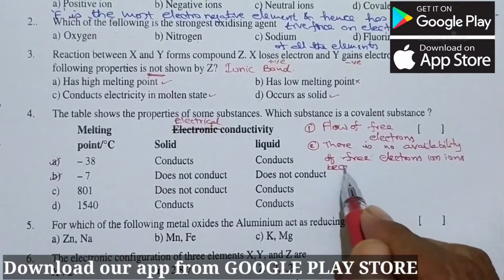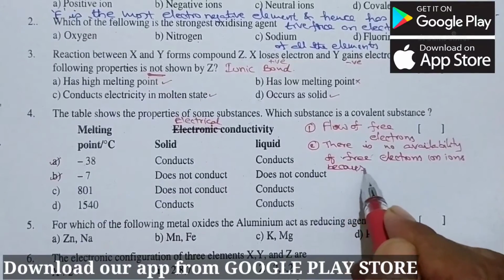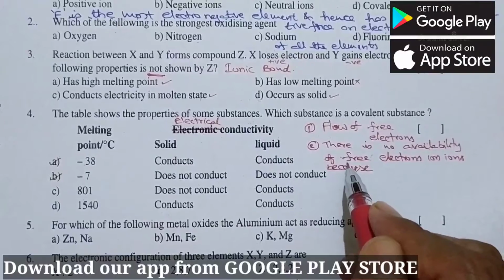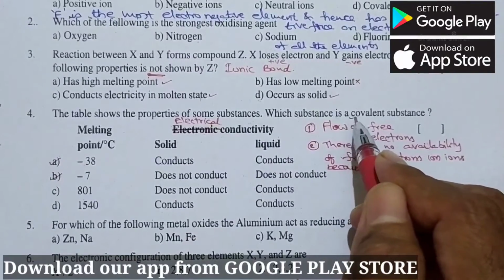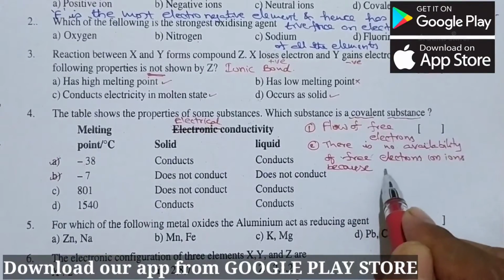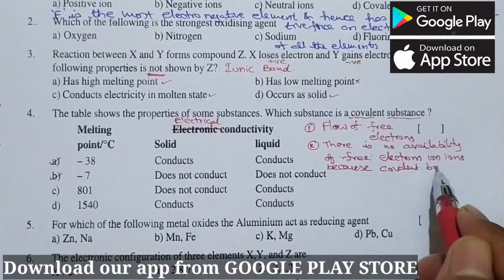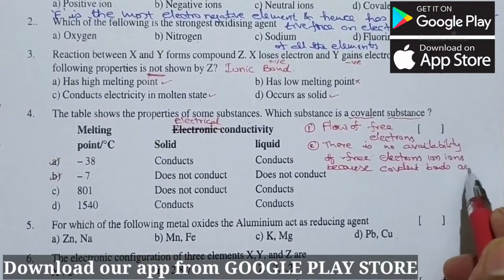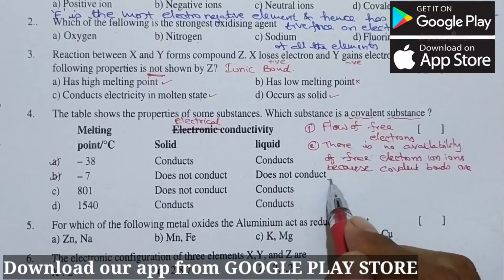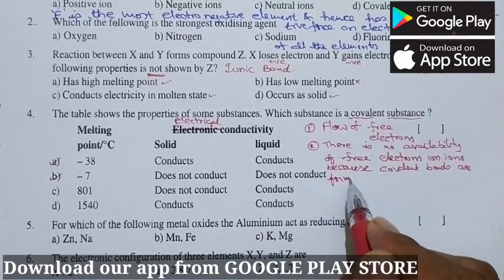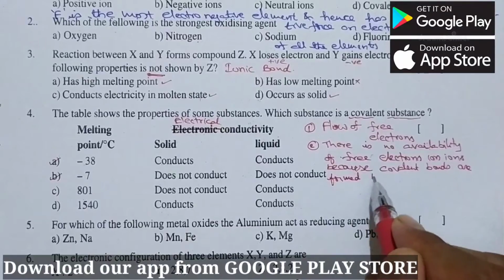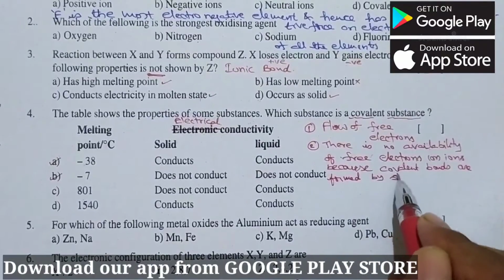because here the covalent bonds are formed. Here the question is covalent substance. So covalent bonds are formed by sharing of electrons.